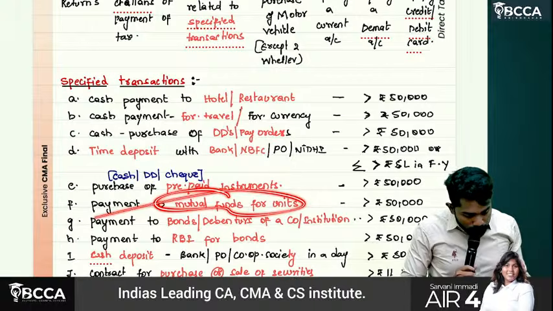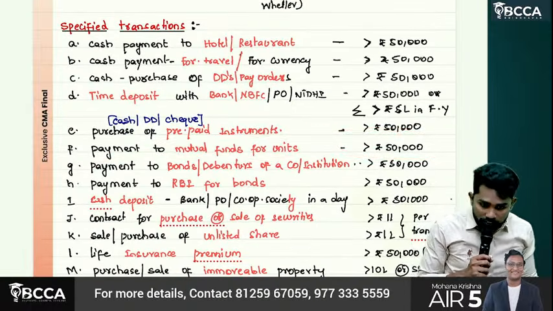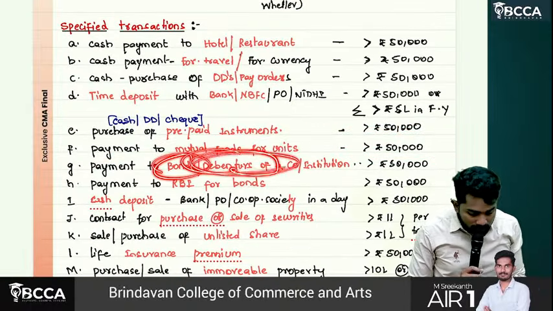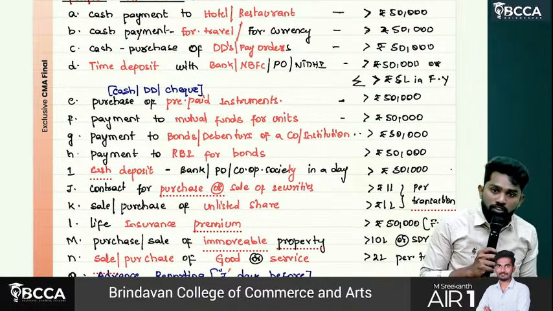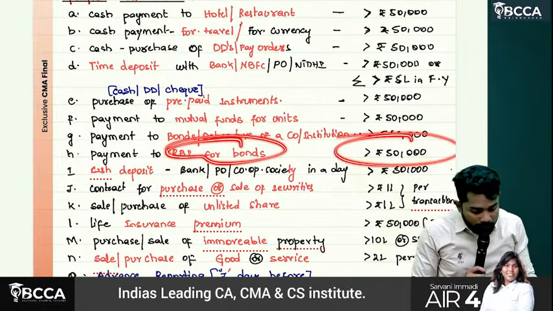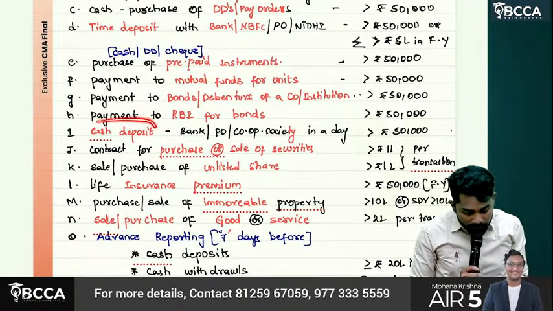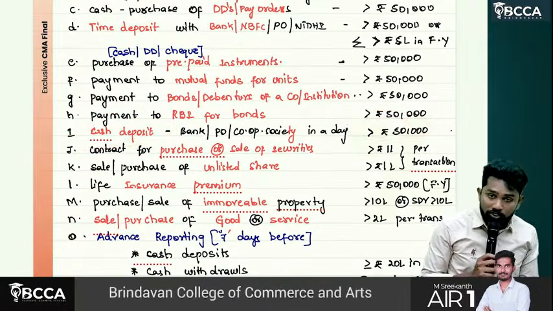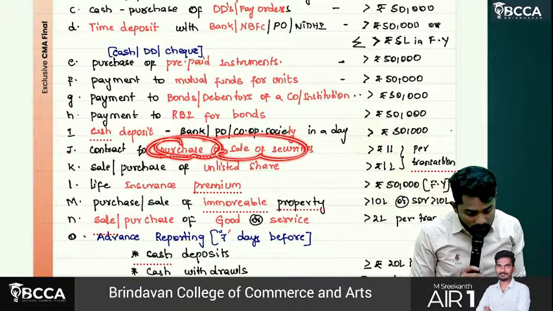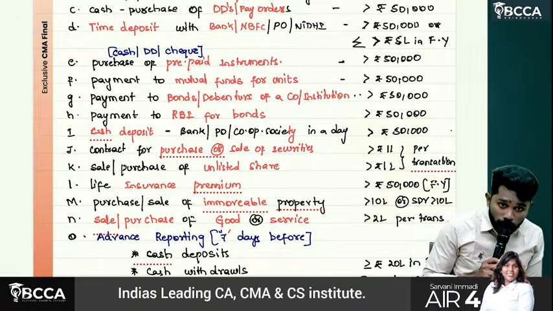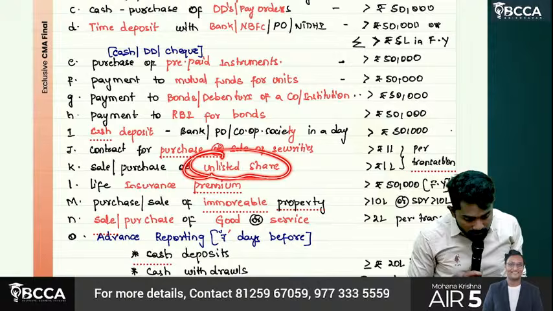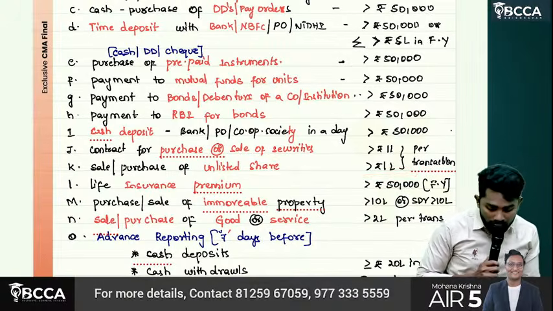Then payment to mutual funds for units in excess of 50,000. Payment to bonds or debentures of a company or institution in excess of 50,000. Payment to RBI for bonds in excess of 50,000. Cash deposit in excess of 50,000. Then contract for purchase or sale of securities in excess of rupees 1 lakh per transaction. Sale or purchase of unlisted shares in excess of 1 lakh per transaction.